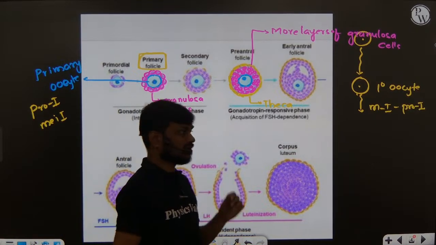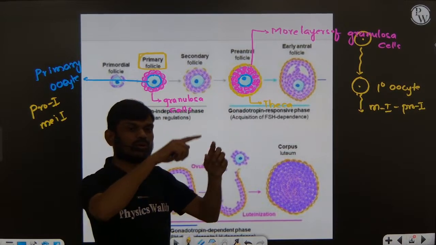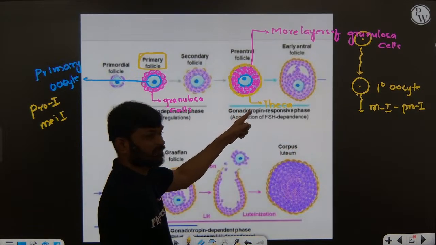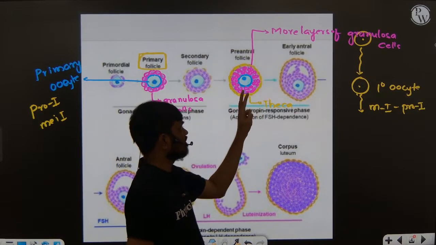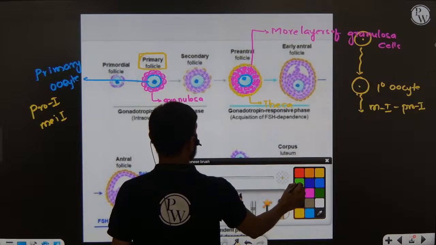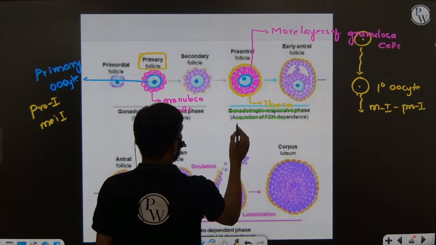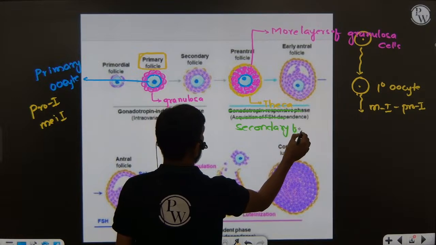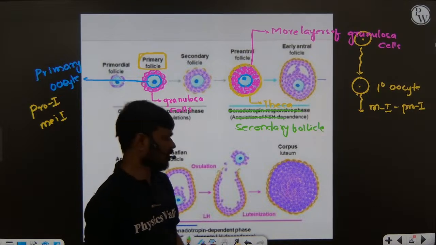The secondary follicle. Now we are calling it secondary follicle. The primary oocyte is surrounded by more layers of granulosa cells, and one more layer is present outside that, the theca layer, right? When there is a primary oocyte, more granulosa layers, and theca cells, we can say it is a secondary follicle. The rest you can forget, just remember it is a secondary follicle, very very important.